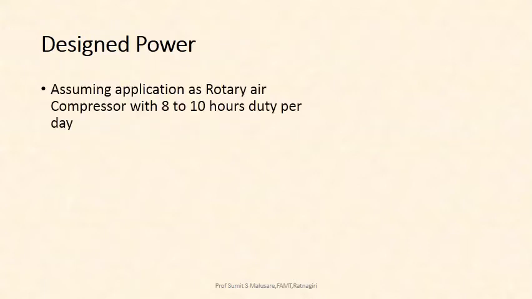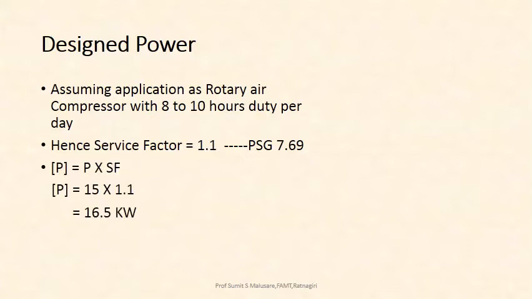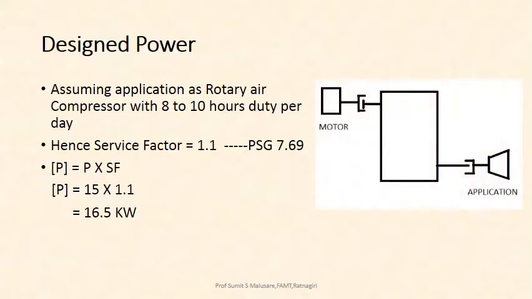First step is the design power. We assume the application is a rotary air compressor with 8 to 10 hours duty per day. With reference to PSG design data book 7.69, the service factor is found to be 1.1 for the above assumption. So design power P is equal to actual power into service factor, that is 15 into 1.1, which is 16.5 kilowatts. This is how our gearbox will look, and we have to fill in the internal things afterwards.